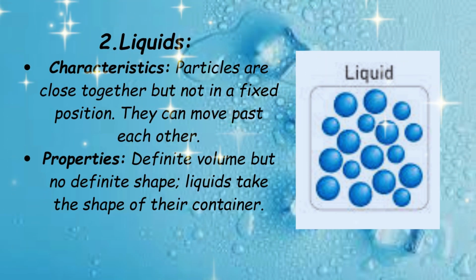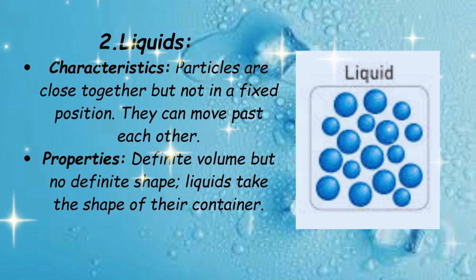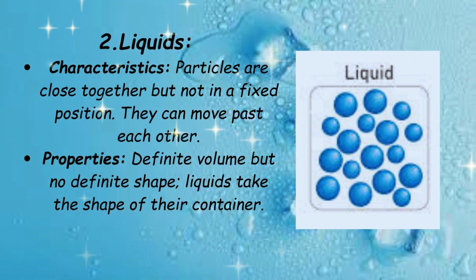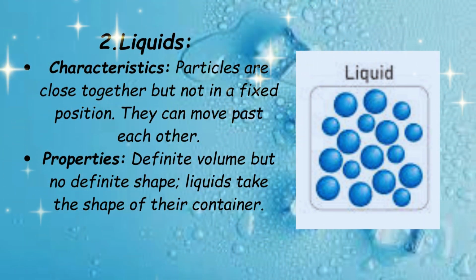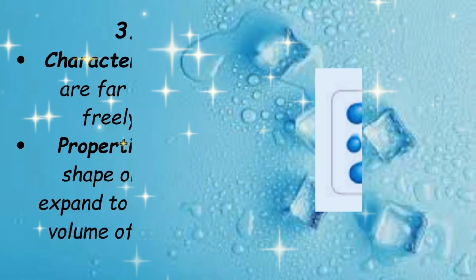Kids, liquids particles are close together but not in a fixed position. They can move past each other. They have definite volume but no definite shape. Liquids take the shape of their container. Examples of liquid are water, oil, and mercury.